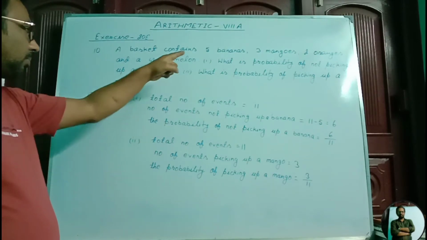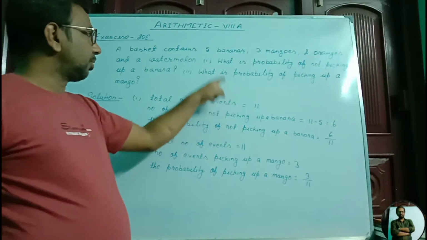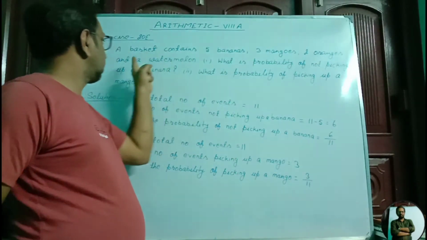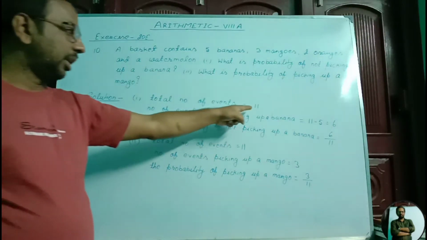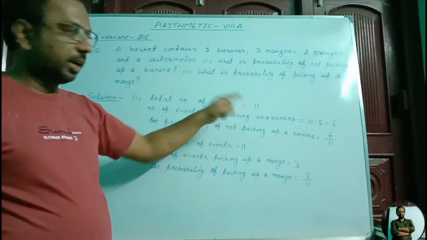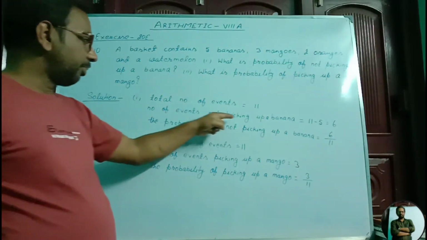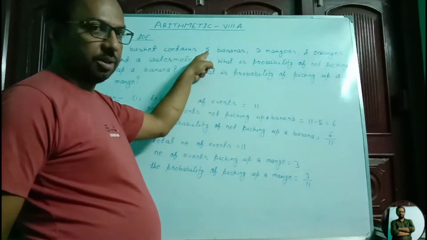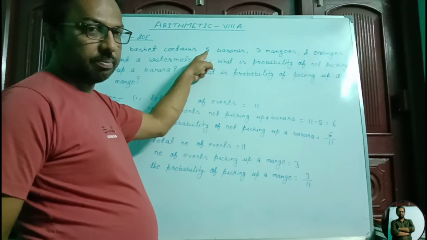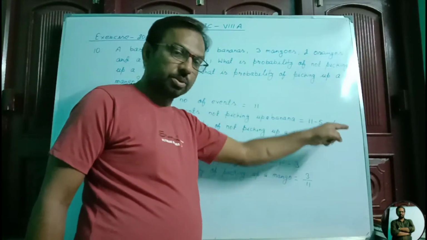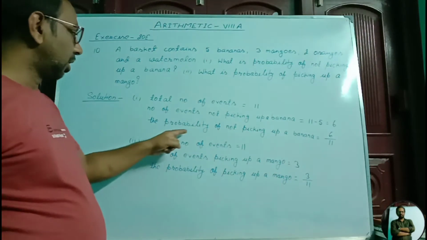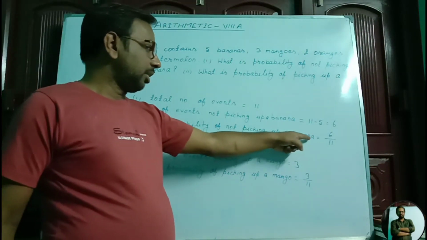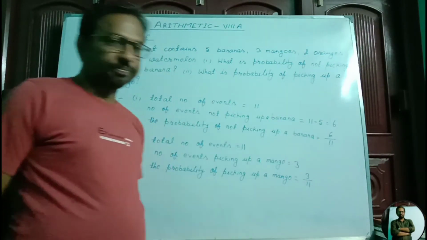Solution for Roman number 1. Total number of events equals 5 plus 3 plus 2 plus 1, equal to 11. So the total number of events became 11. Now the number of events of not picking a banana equals 11 minus 5. Picking a banana is 5, so not picking a banana will be minus 5. 11 minus 5 equals 6. So the probability of not picking up a banana equals 6 by 11.